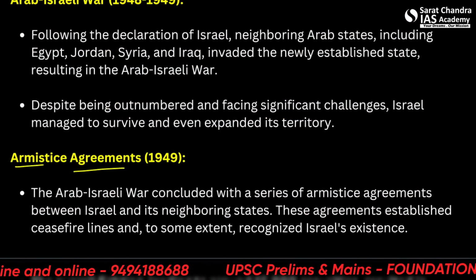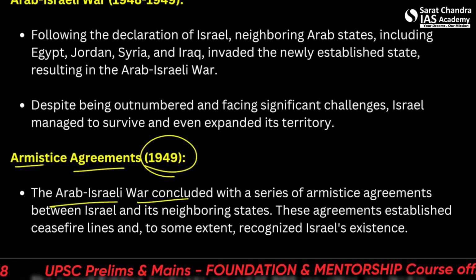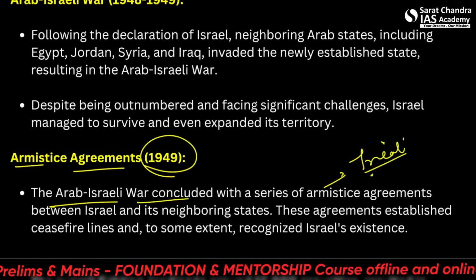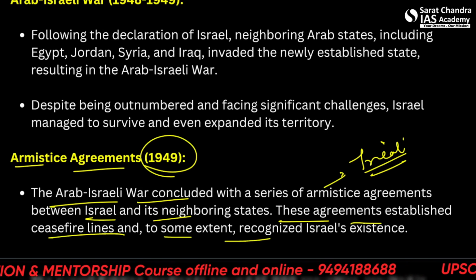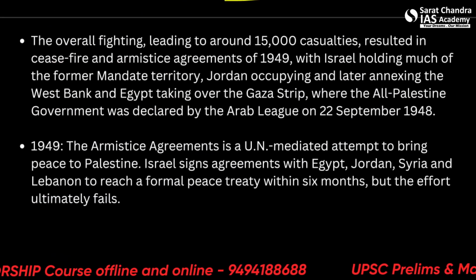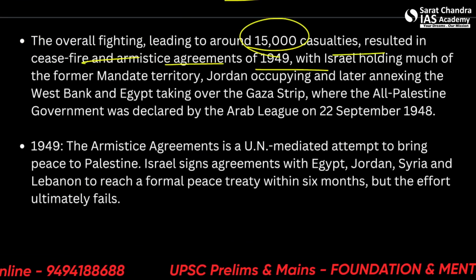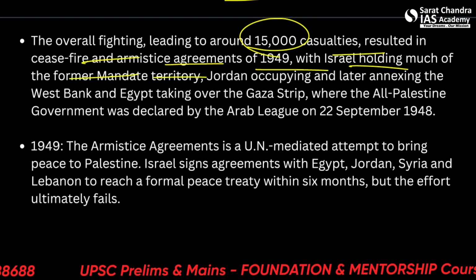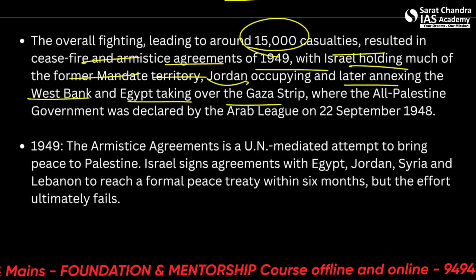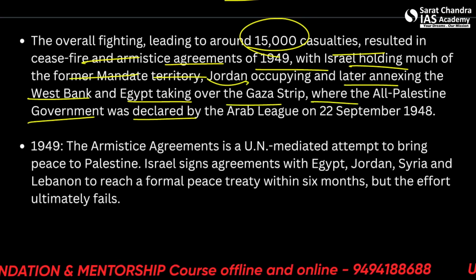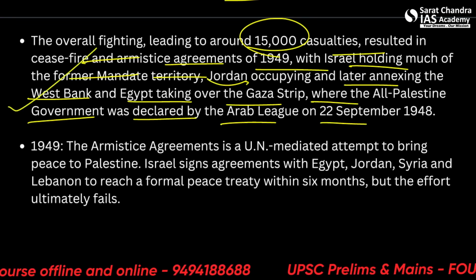Then came an armistice agreement in 1949. The Arab-Israeli war concluded with a series of armistice agreements, or basically treaties, between Israel and its neighboring states. These agreements established ceasefire lines and to some extent recognized Israel's existence. The overall fighting led to around 15,000 casualties, resulting in a ceasefire and armistice agreement, with Israel holding much of the former mandate territories, as well as Jordan occupying and later annexing the West Bank, and Egypt taking over the Gaza Strip, where an all-Palestine government was declared by the Arab League on 22 September 1948. So this was the status in 1948.